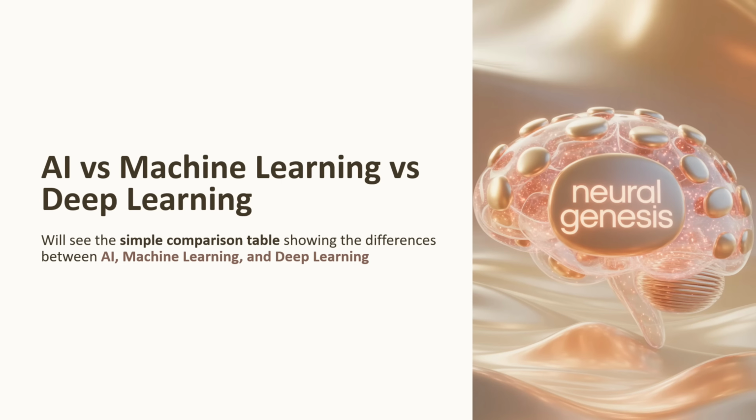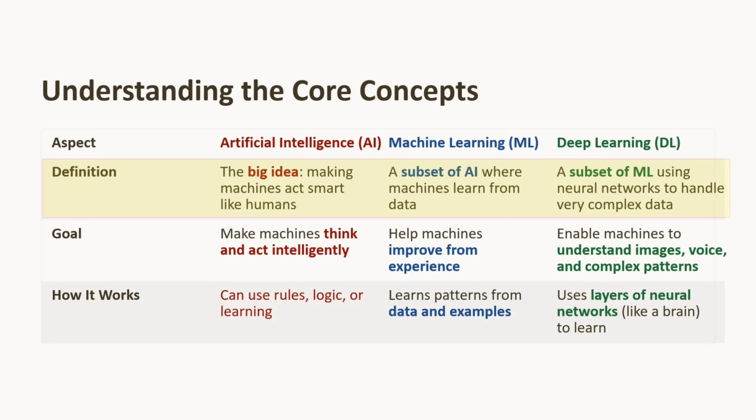In this video I will explain the difference between AI, machine learning and deep learning. AI is the big idea, making machines act smart like humans. Machine learning is a subset of AI where machines learn from the data. Deep learning is a subset of machine learning using neural networks to handle very complex data.